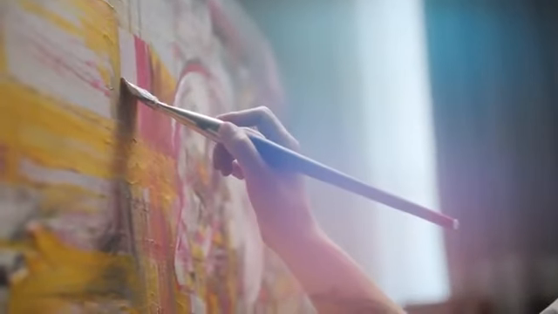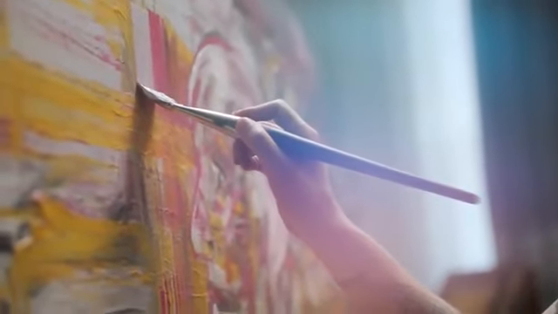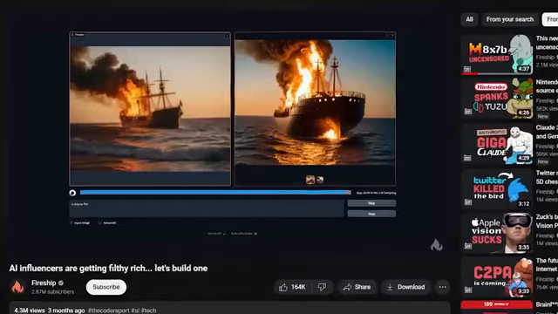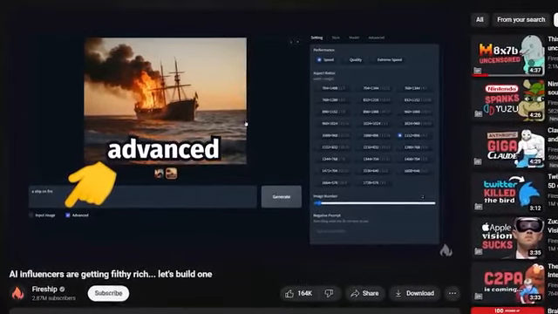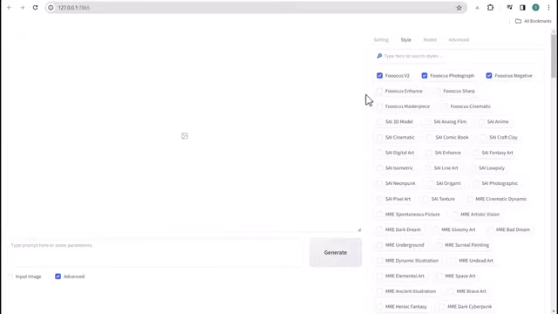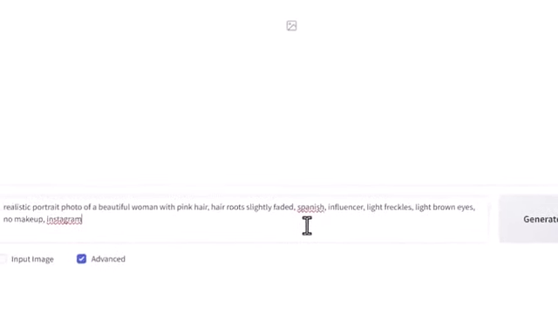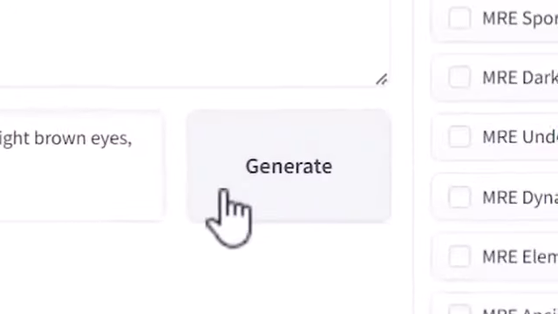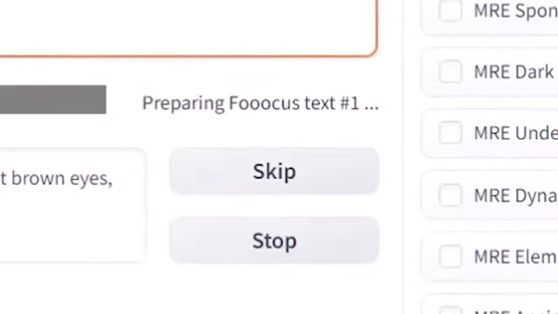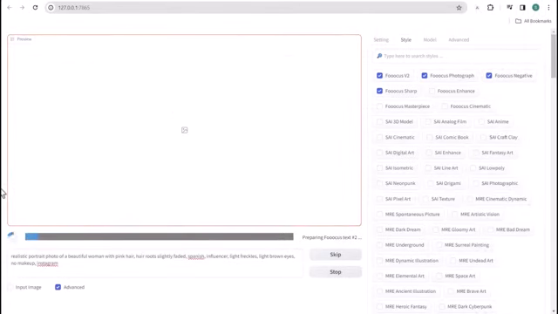So to see how good it was at creating consistent styles, I decided to run a test. I watched Fireship's tutorial to see what settings and prompts they used, and then I used their exact same settings and their exact same prompt, and then I let Fooocus do its magic and generate images for me. And I quickly discovered the downside of using Stable Diffusion over paying for Midjourney or DALL-E.